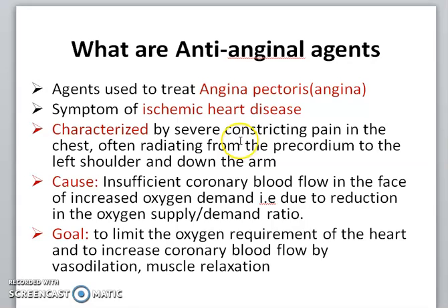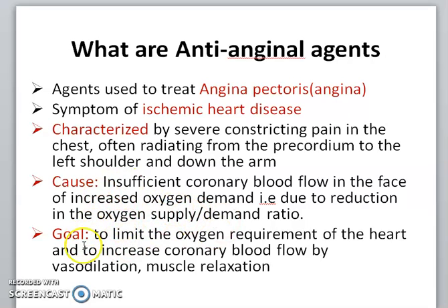So this is one of the important symptoms of angina pectoris, that is constricting pain in the chest, and that pain often radiates from the precordium to the left shoulder and down the arm. The main cause of angina pectoris is insufficient coronary blood flow in the face of increased oxygen demand, that is, due to a reduction in the oxygen supply to demand ratio. The demand for oxygen by the heart is more but the supply is less.